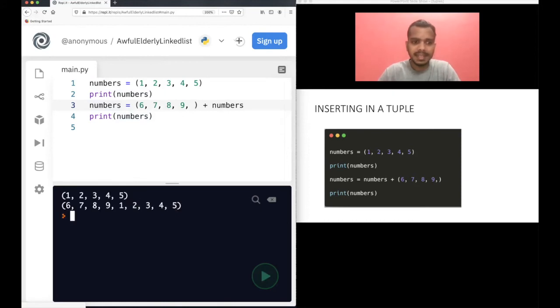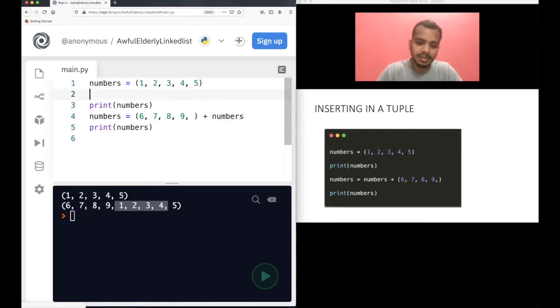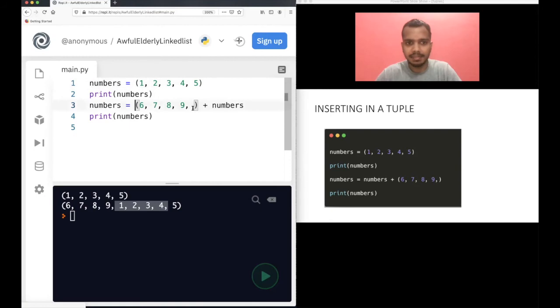6, 7, 8, 9, and then 1, 2, 3, 4, 5. So of course you can append at the beginning and also at the end. But you cannot modify the values of the elements of this tuple. You cannot do something like numbers 3 equal to 4. This is wrong. This will give you an error. But you can do this operation, like append at the beginning, append at the end.